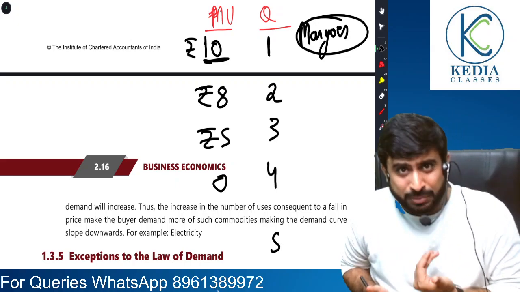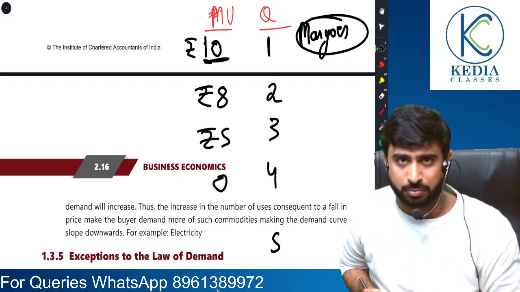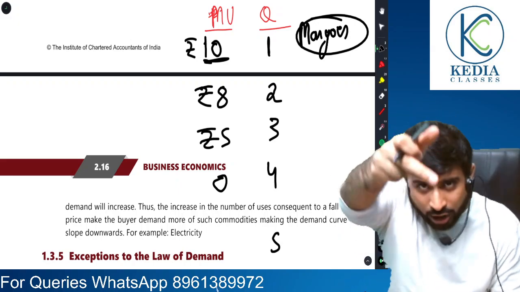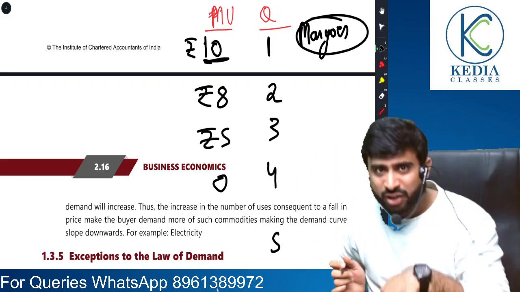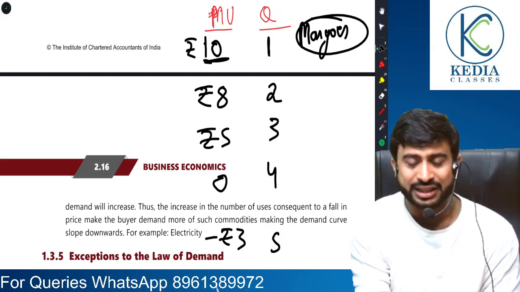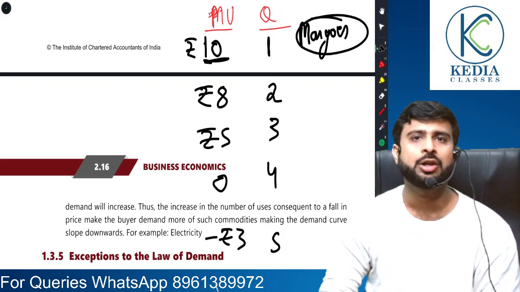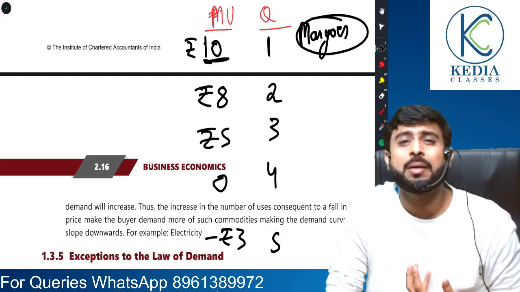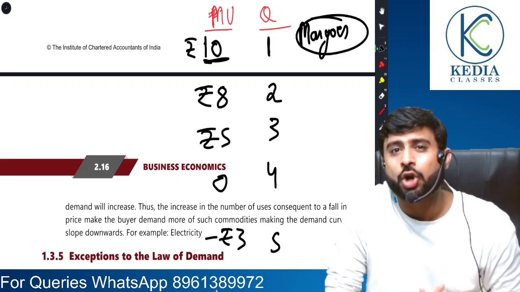So when somebody is asking me to consume the fifth mango, I will tell them, okay, you give me the mango and now you give me the money. I will not give you the money. So there will be negative marginal utility, because now that product has become a pain for me rather than an enjoyment for me.